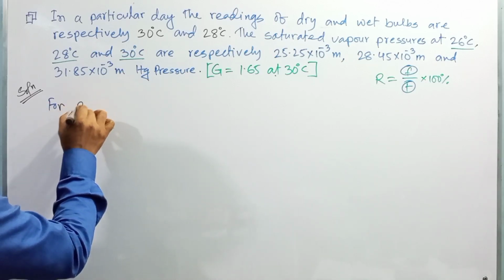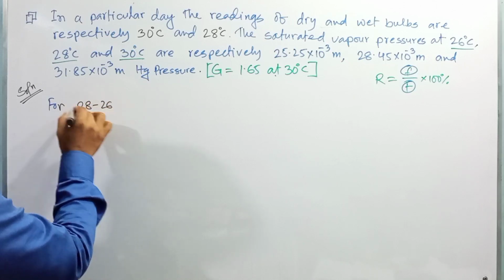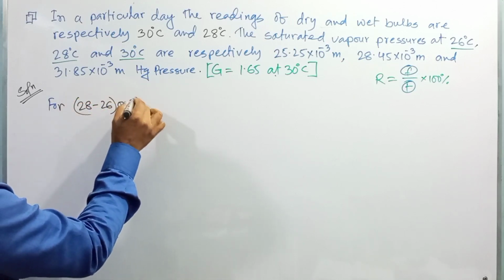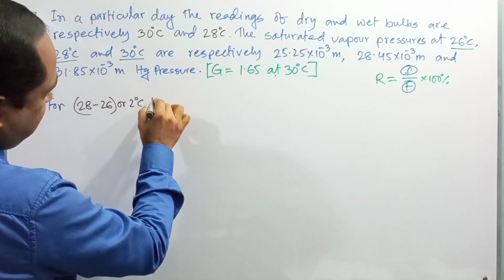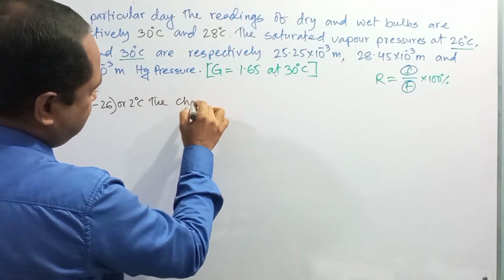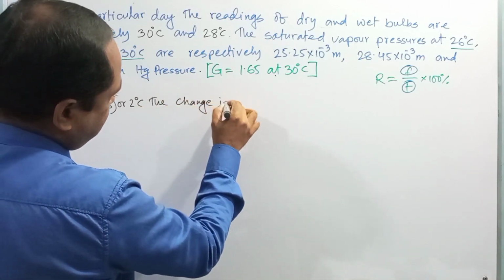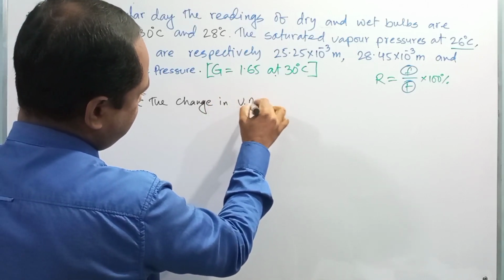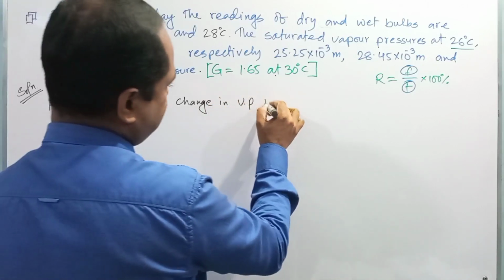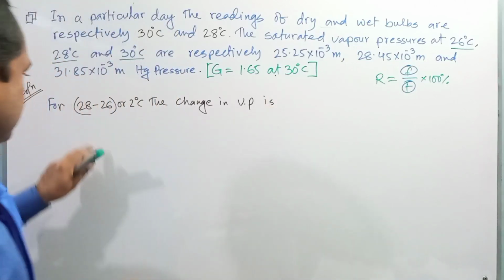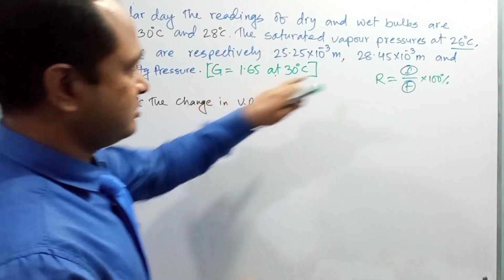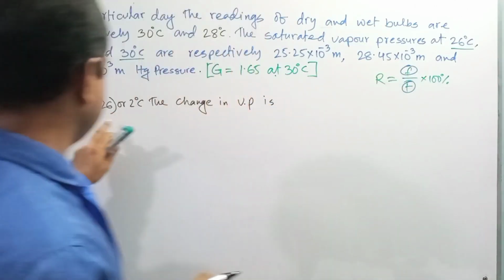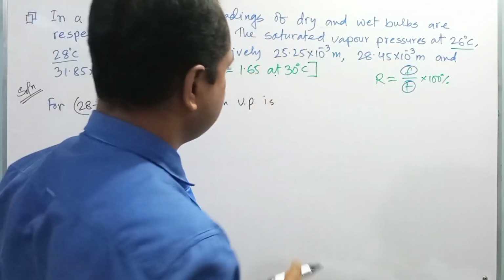For 28 minus 26, or 2 degrees Celsius, the change in vapor pressure, right, is, so for 28 degree the vapor pressure was 28.45 and that in 26 degree is 25.25.